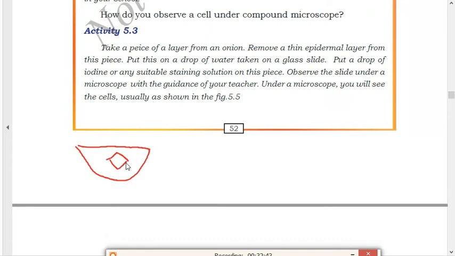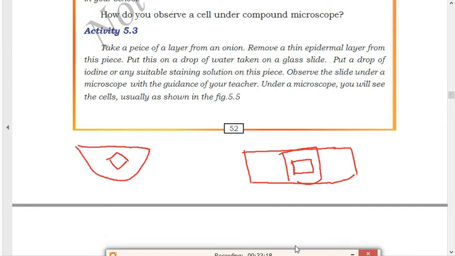If you put some iodine solution, then the cells will appear clearly. Staining solution means any color we put, like iodine, which is purple. If you put some iodine solution, the color of the cells will be visible to our eyes. After taking it from that solution, we have to put it on a slide. A slide is like a rectangular shaped glass. On it you put the piece of onion, and after that you cover it with a cover slip. A cover slip is a very thin layer of glass. Then you put this slide under a microscope.